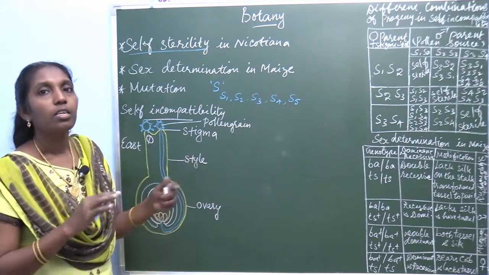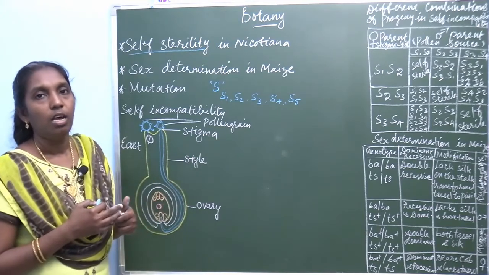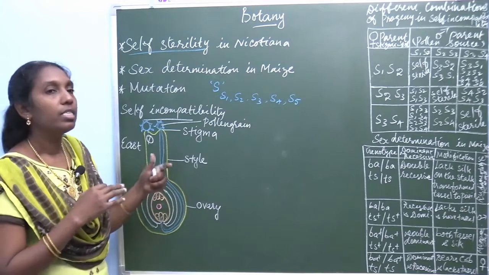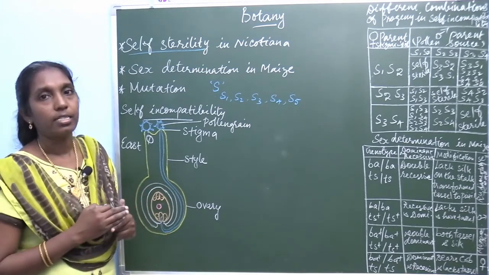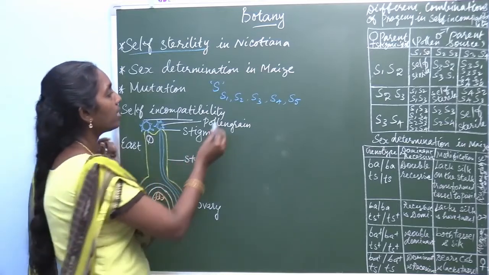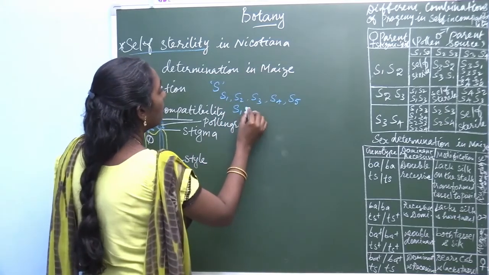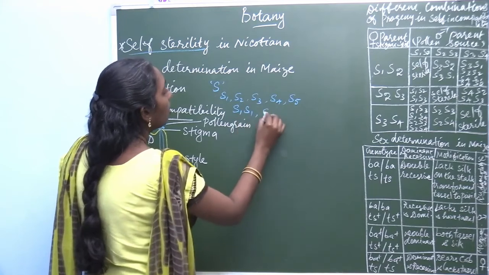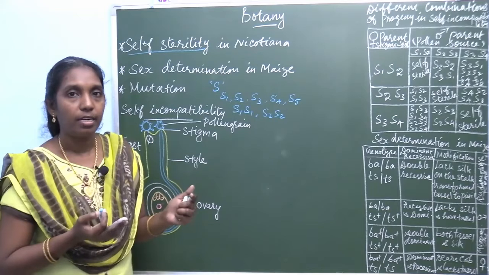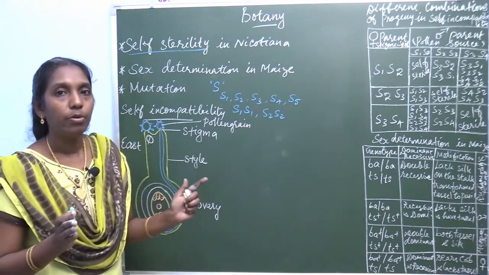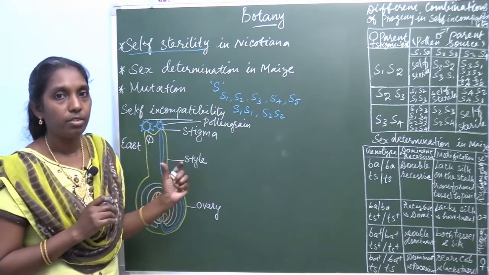When a cross is made with different combinations, if it is a homozygous condition, meaning a combination like S1 S1 or S2 S2, it does not produce the pollen tube.